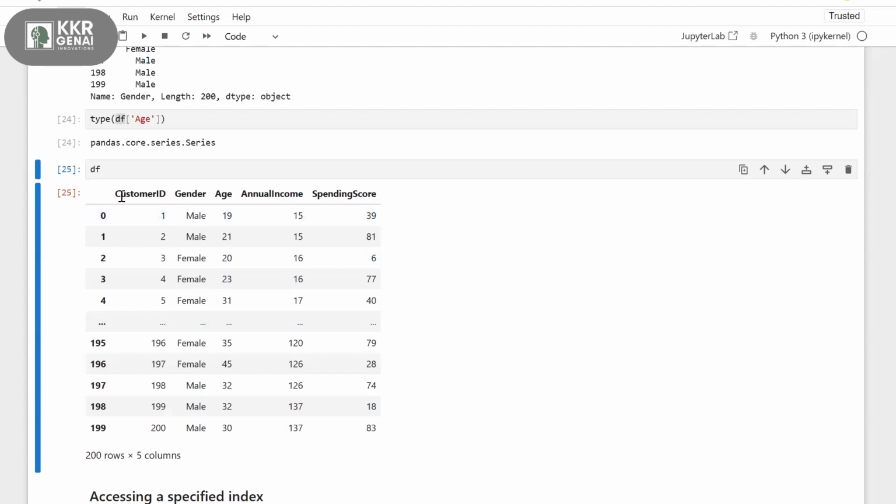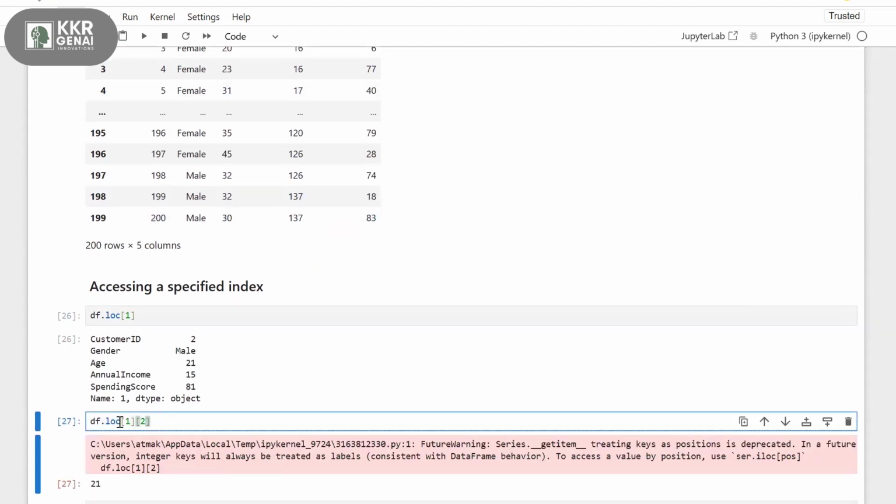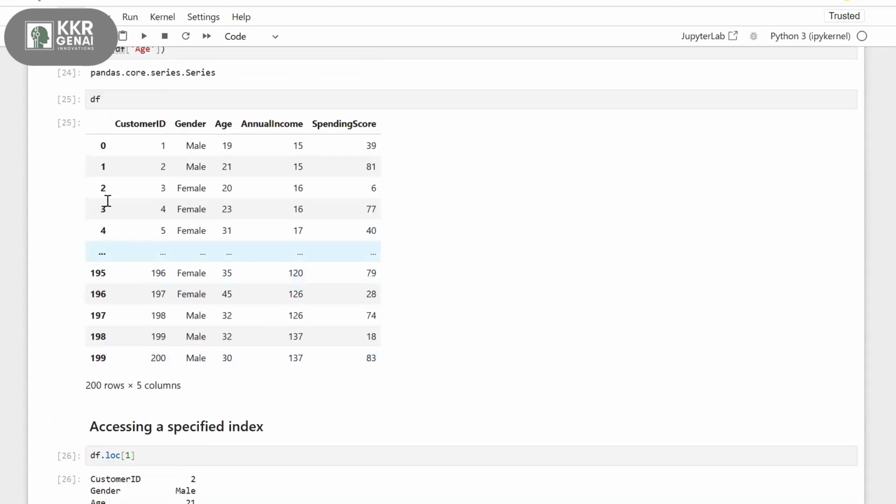So for this data frame, these are your labels, or index names: 0, 1, 2, 3, 4, 195, 196 until 200. These we call labels or index names. If you want to access your data with these label names, let's see this loc of 1 comma 2. Here 1 means it is going to this label, label 1.